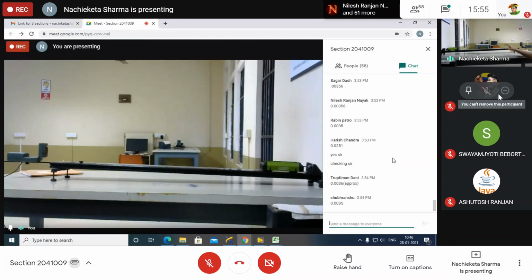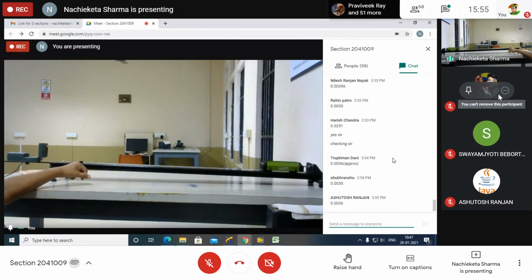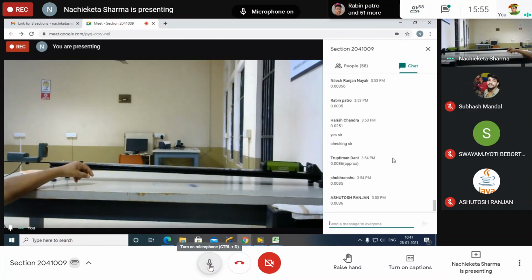This is the path of steel, and also the wheel is steel. Thereby the coefficient of rolling friction is 0.003. Do you understand? Have you written? The standard value you have to write down as 0.003. Have you written or not? Yes. Now can you find out the percent of error?